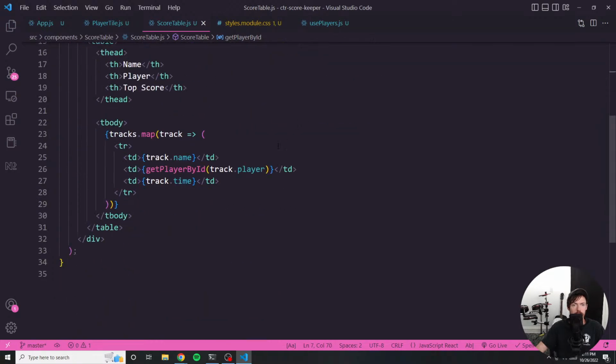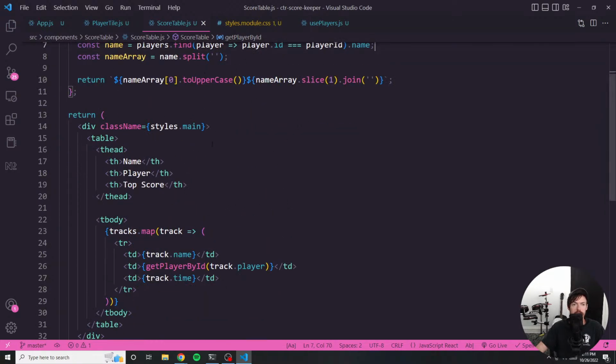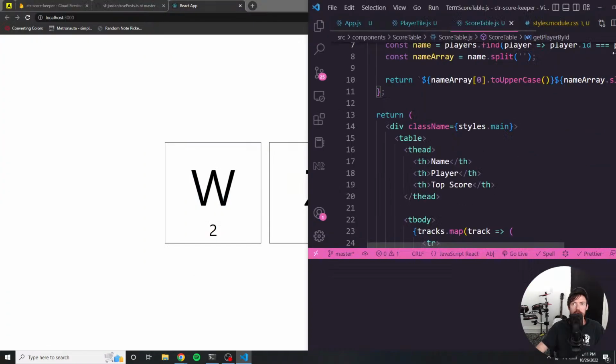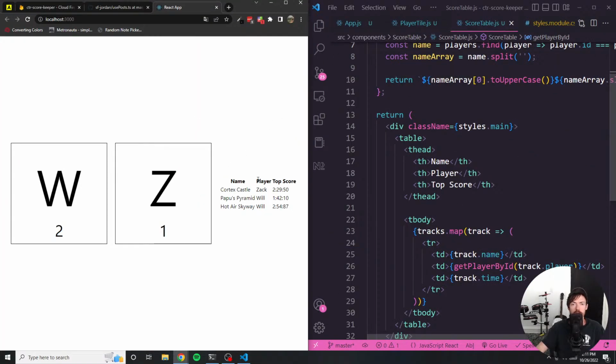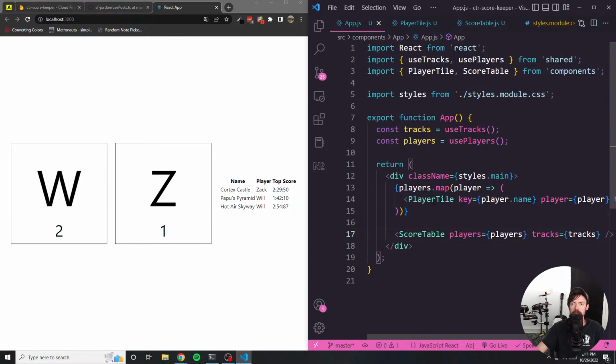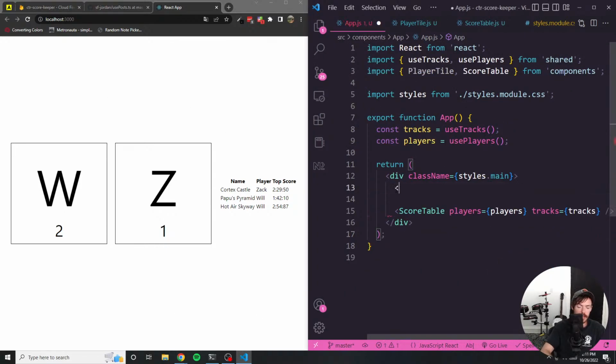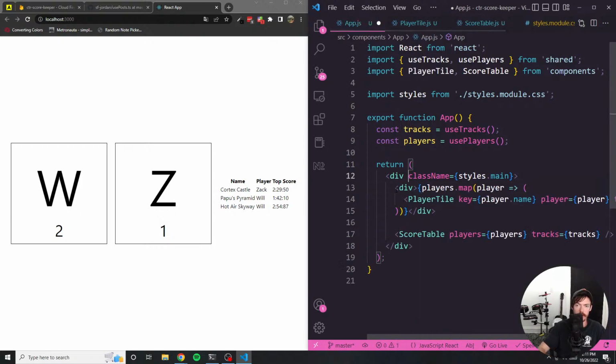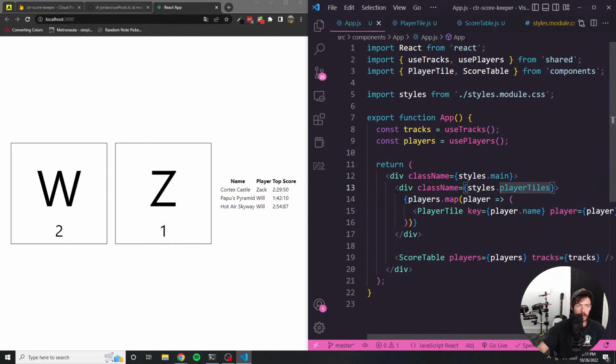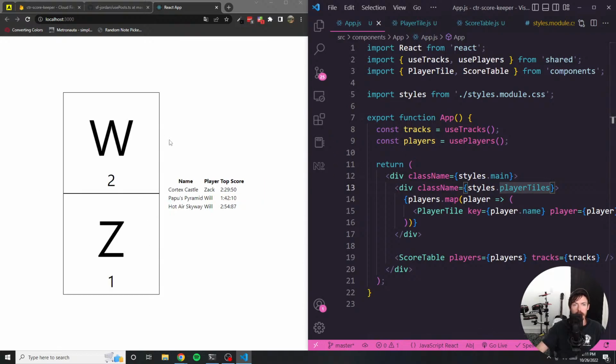Okay, so now let's style this table, because this honestly doesn't look great. Before I style the table, let's put the table underneath the thing here. So let's put the player tiles in a div called player-tiles. Okay, that's what I would expect.